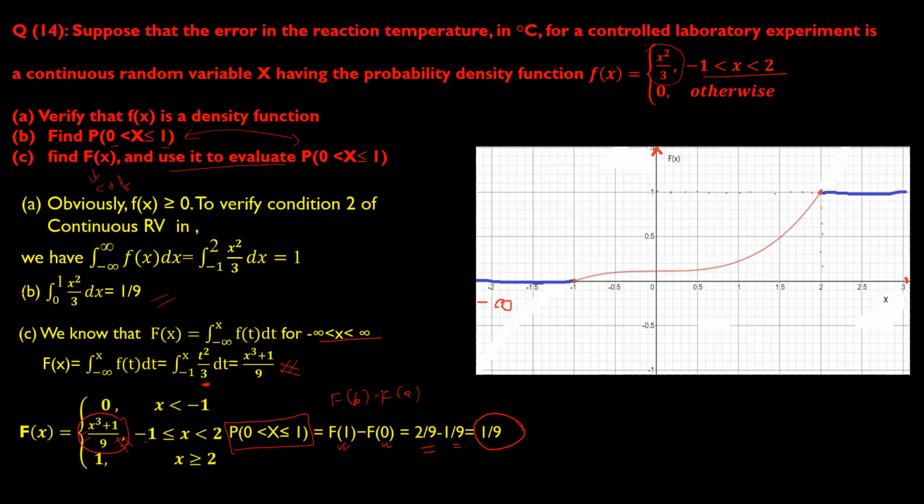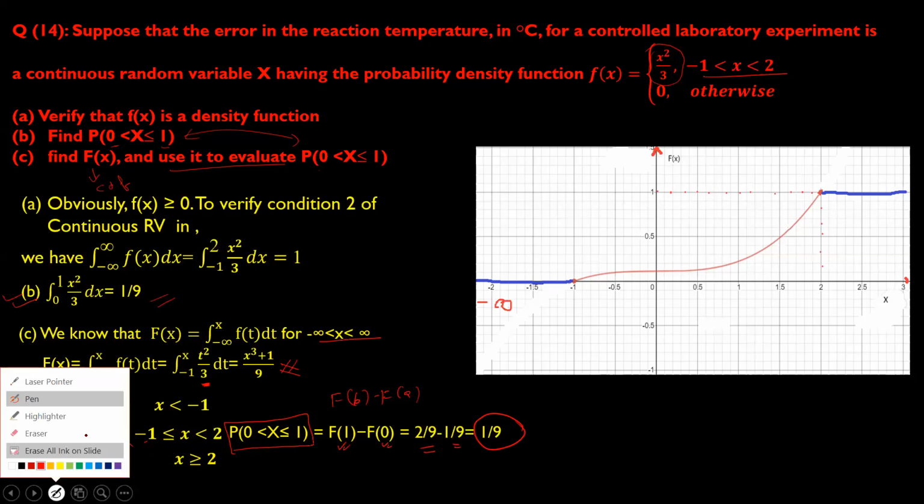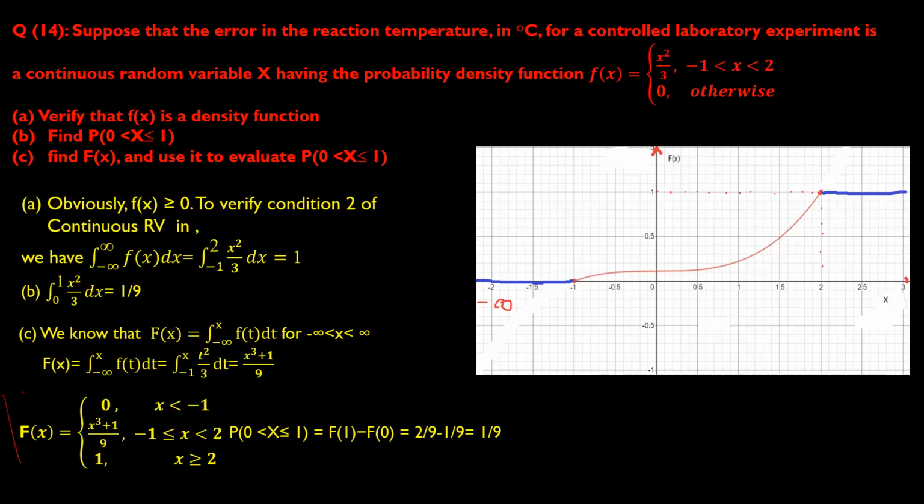So either you find it by integration or you can also find it by the CDF, it does not matter. The CDF is also an important concept to find probabilities. And this is a graph of it. So x cube plus 1 by 9 is between -1 to 2. It is a graph something like this. We can plot it online and check.